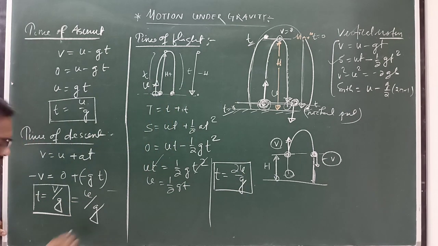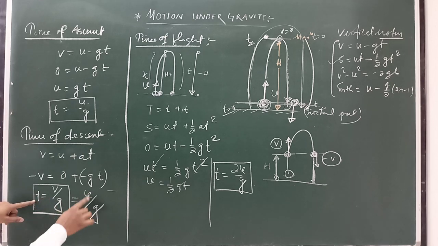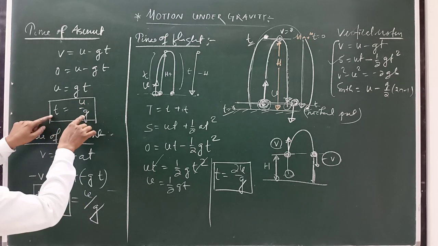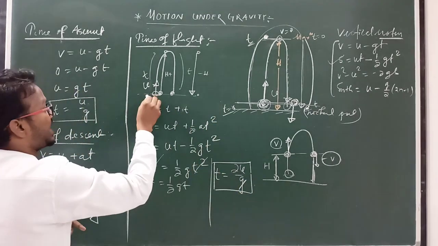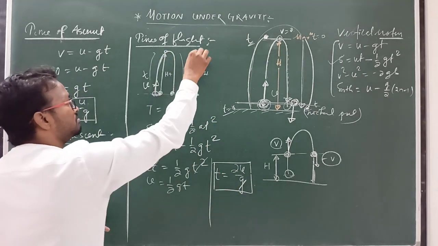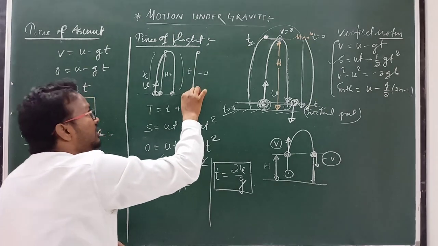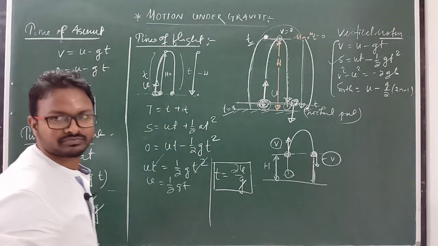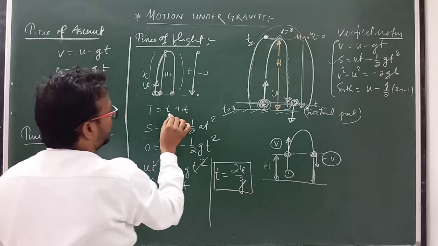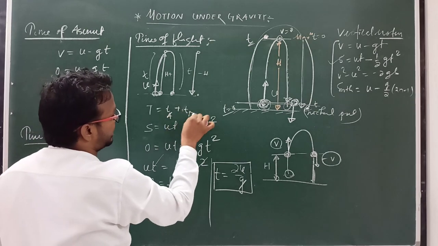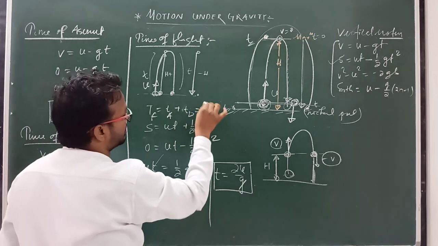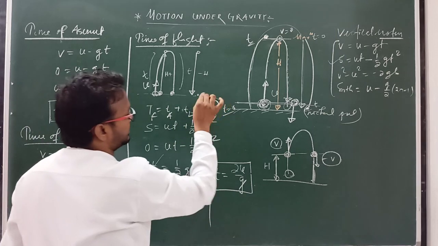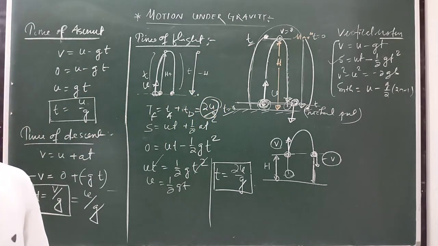Same horizontal level velocities are equal, so t equals u by g for ascent, and t for descent is also u by g, so t plus t equals 2u by g. So time of ascent plus time of descent equals time of flight, which is 2u by g. This is total time. Clear? Okay.